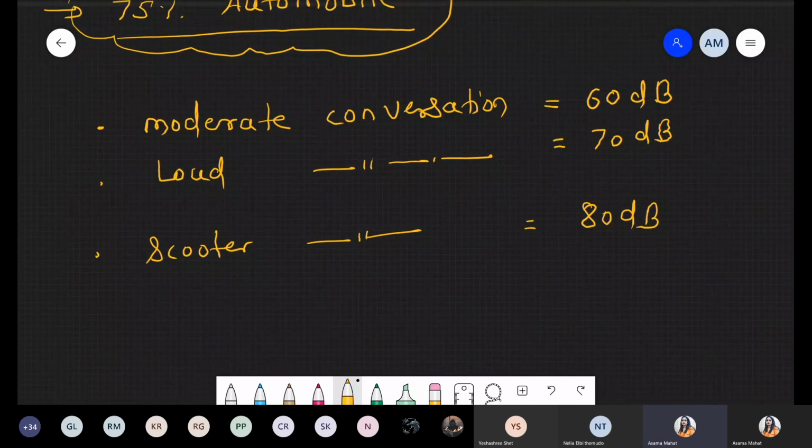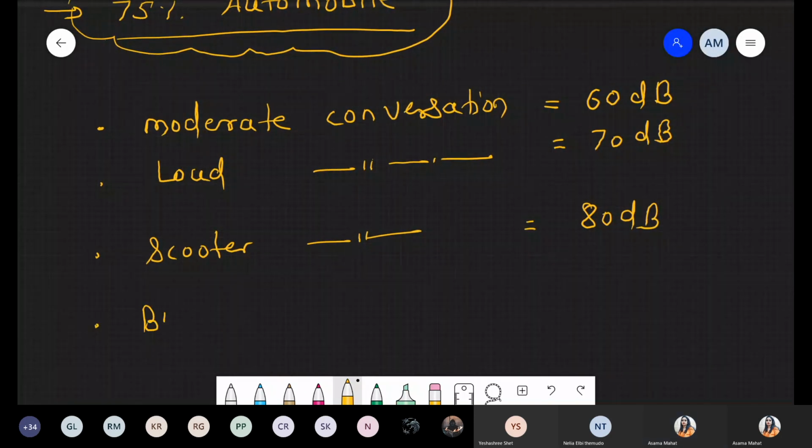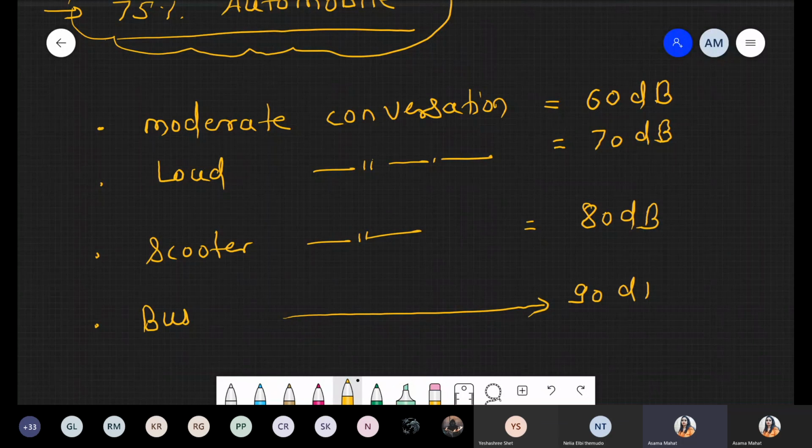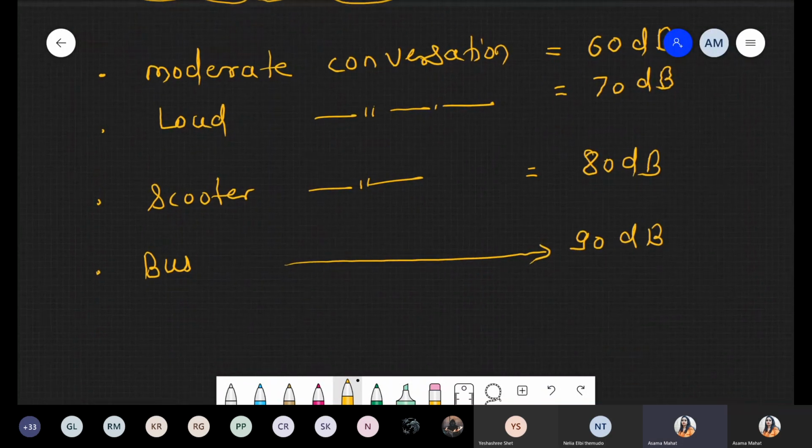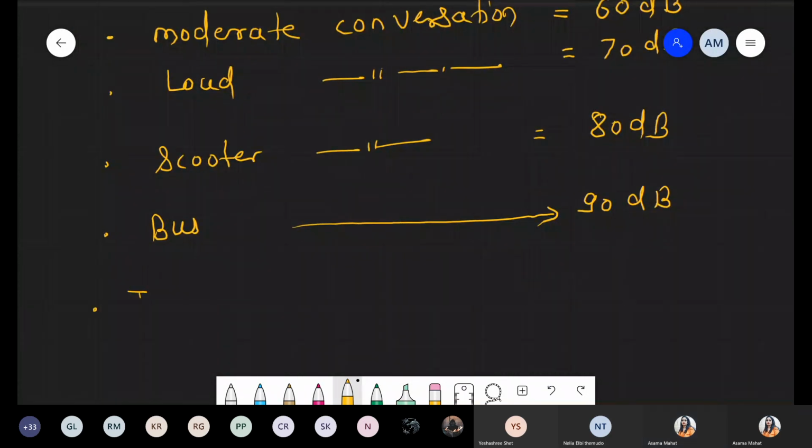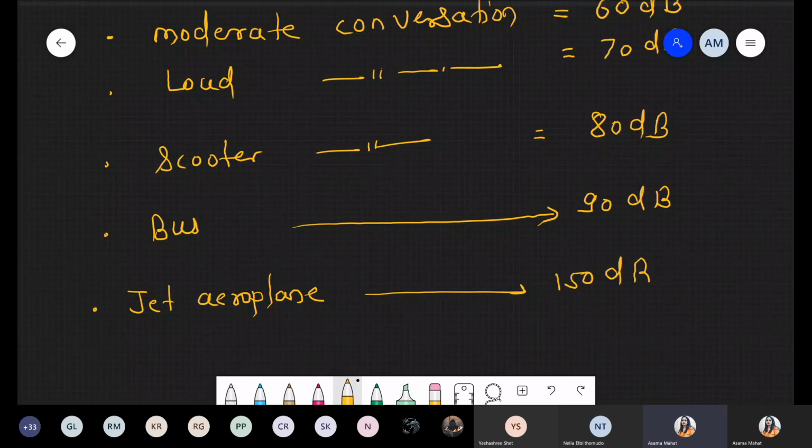अगर किसी बस या फिर ट्रक की साउंड है, then the sound is approximately 90 decibel. When you are talking about a jet airplane, approximately 150 decibel.